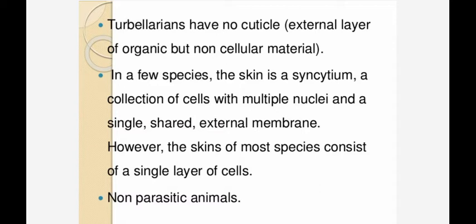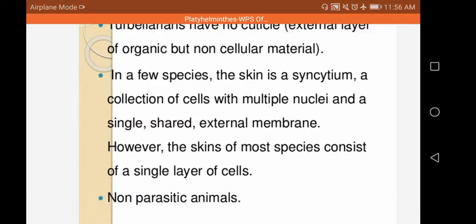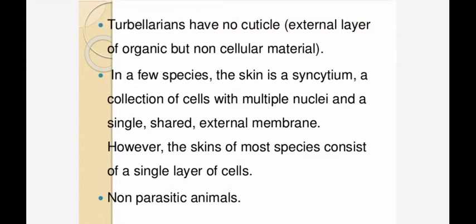Turbellarians have no cuticle, an external layer of organic but non-cellular material. In a few species, the skin is a syncytium, a collection of cells with multiple nuclei and a single external membrane. Means each cell has many nuclei, and those cells combined together are called syncytium.